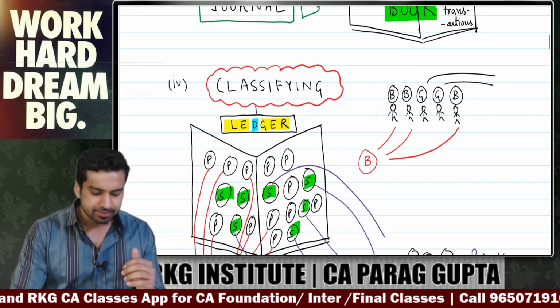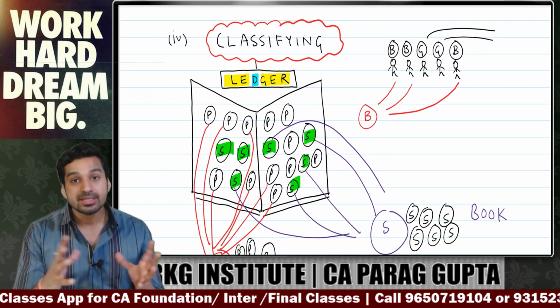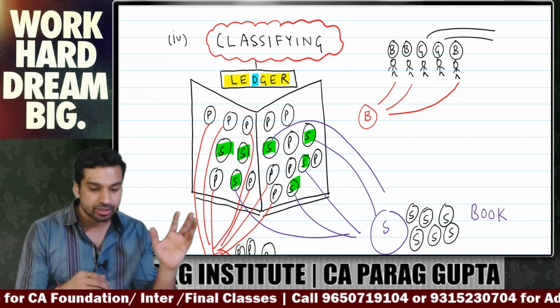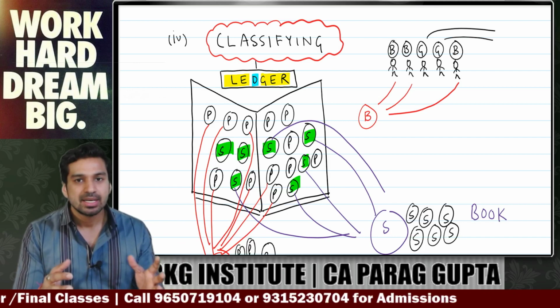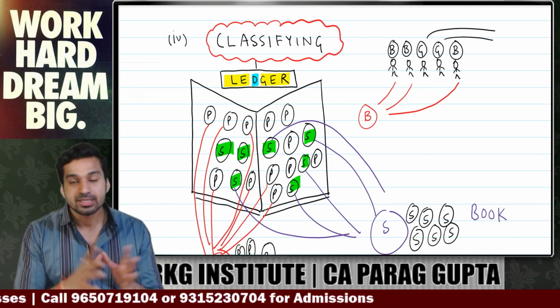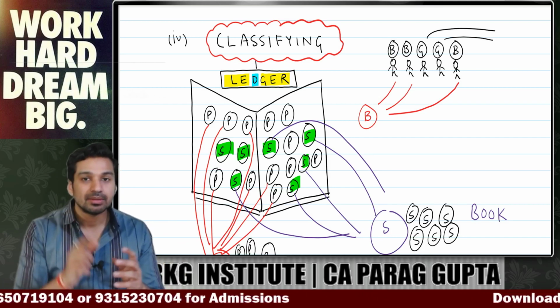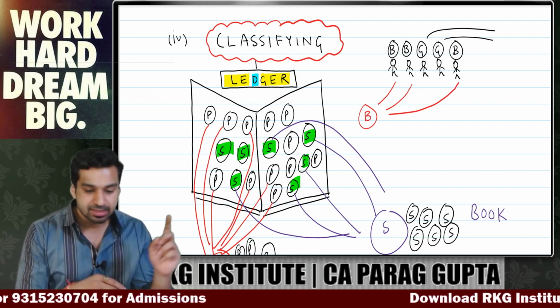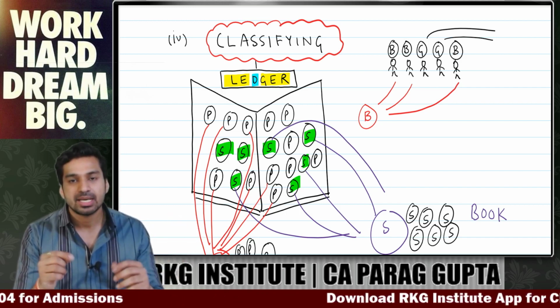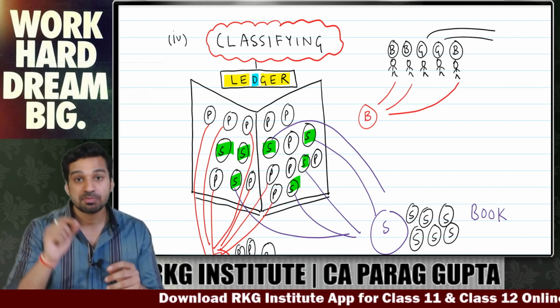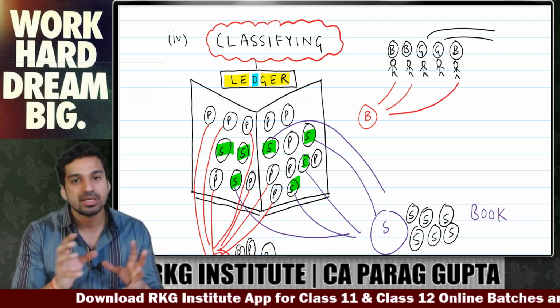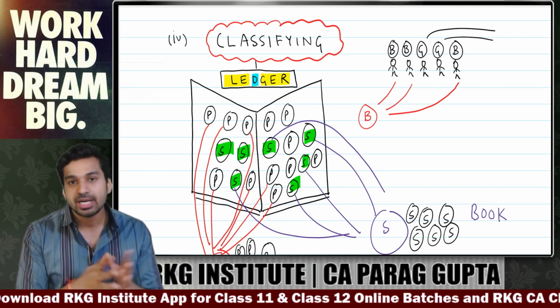What is classifying? There are various transactions which you will be recording in your book. Like in this example, I have written various transactions. In some transactions there is written P. P means purchase. In some transactions there is written S. S means sale. So there are numerous transactions in my business: P, P, S, S, P, P, S, S. Now what will I do?